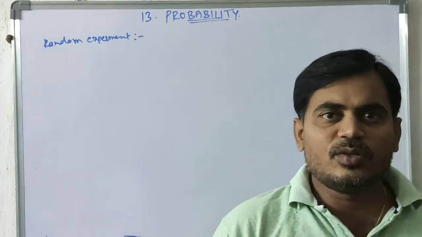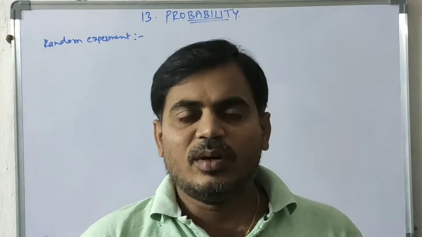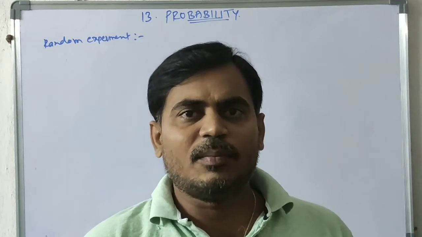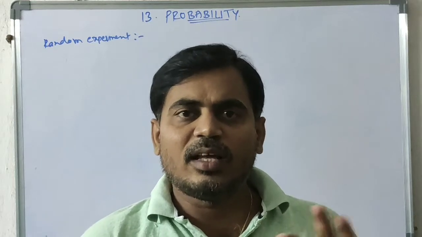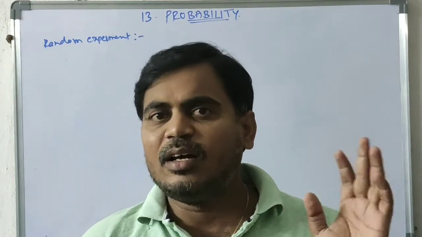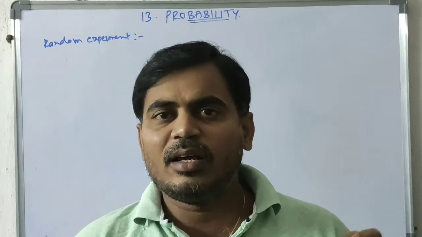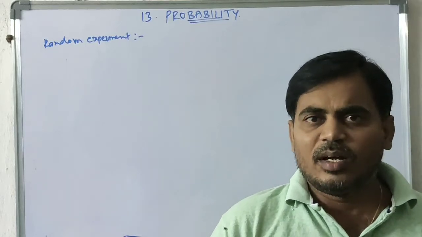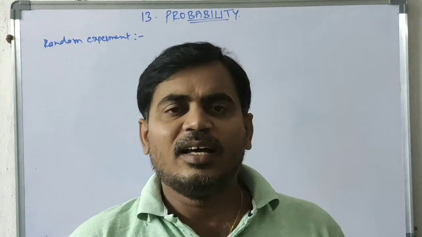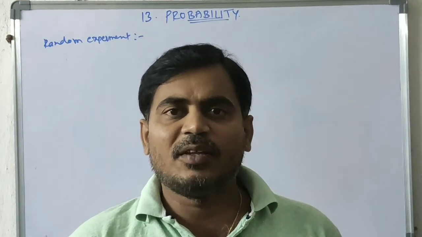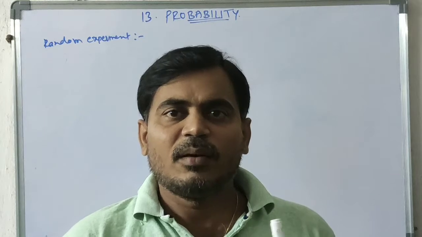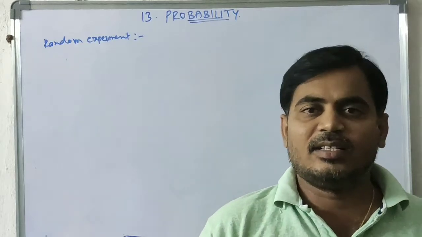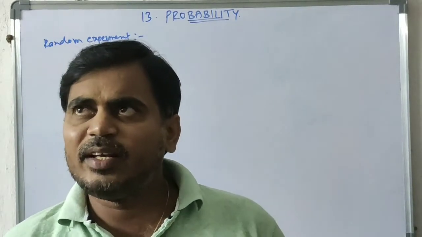Say I ask you to choose a month in a year. I know the possible results are January, February, March up to December. You have already selected one of the months, but we don't know exactly what you selected. This is called a random experiment. So we know all the possible outcomes, but we don't know the exact outcome when the experiment is going to be conducted.